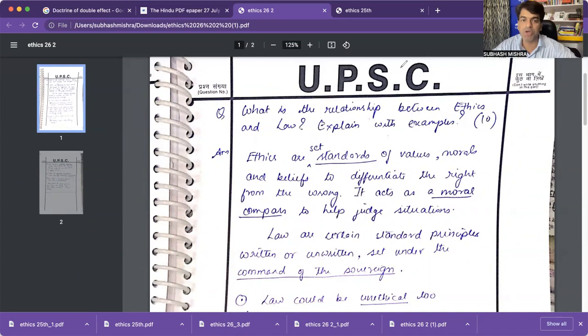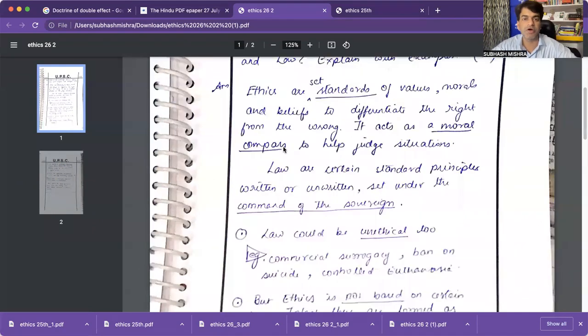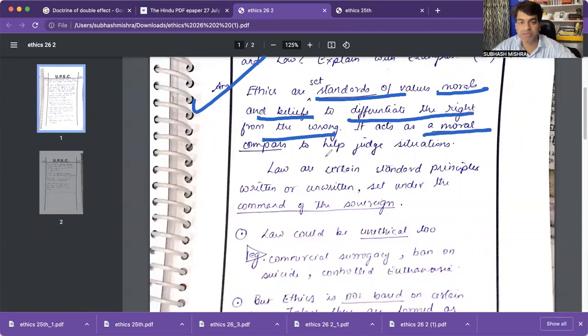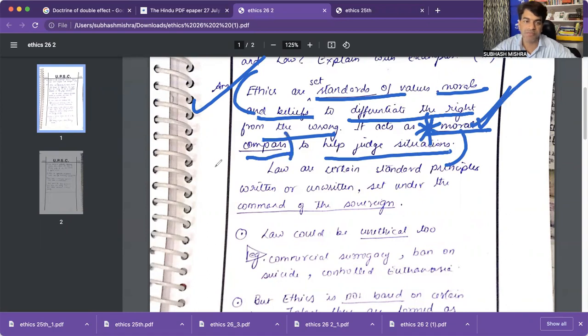But let's see what you have written. This was the generic dimension I gave you, how to write, how to treat the answers. Now see your answer. Ethics are set standards of value, morals, and belief to differentiate the right from wrong. It acts as a moral compass to help judge situations. So this word is really good. Moral compass.